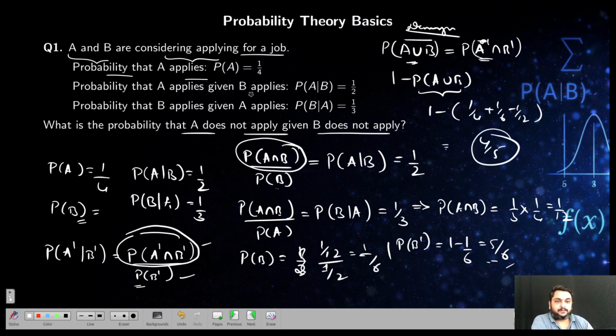If you observe this question, getting the solution is fine, but see how many things they have tested here. First your conditional probability concepts, then how will you simplify? That is nothing but your aptitude and logical reasoning. And then how will you apply the basic set theory laws? Most of the questions will be a combination of this in the exam. Even if you are stuck somewhere, just think in this angle, some set theory combinations.